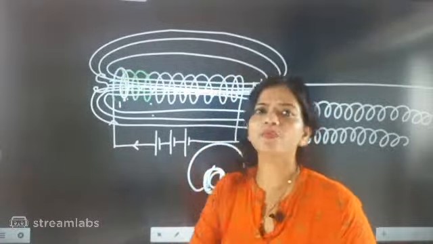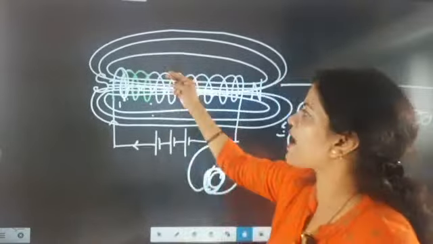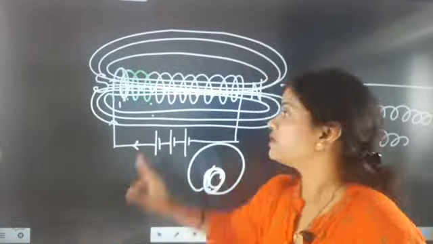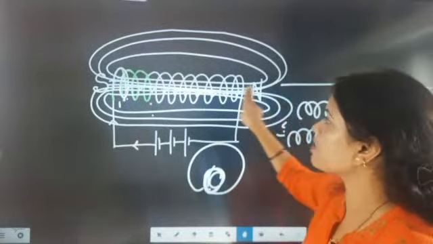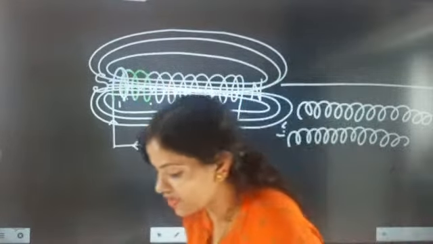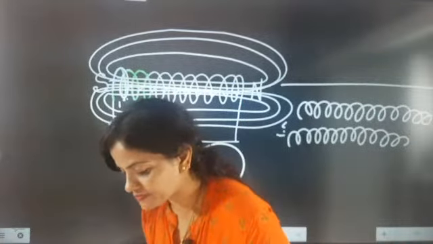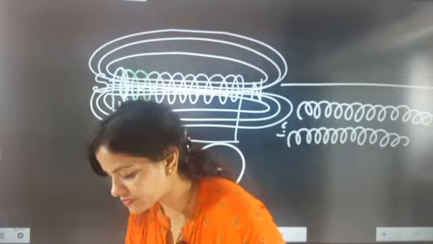So the strength will be more inside the coil because the lines are parallel to each other. So there is a uniform distribution of magnetic field, and the strong magnetic field will be uniformly distributed inside the coil. Where will it be? Inside. Weaker outside. Absolutely correct, Mustafa.